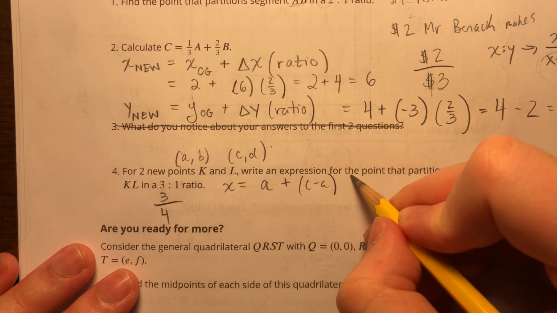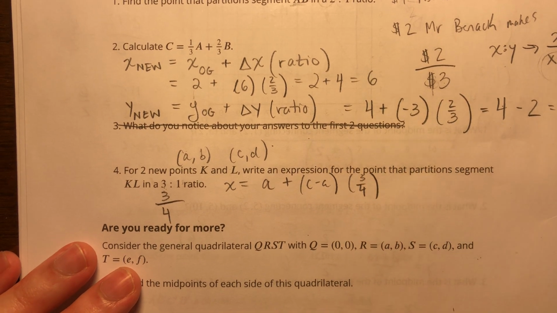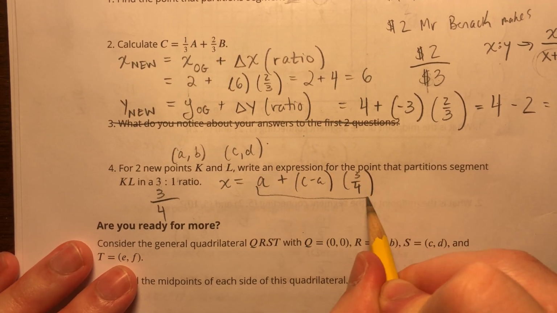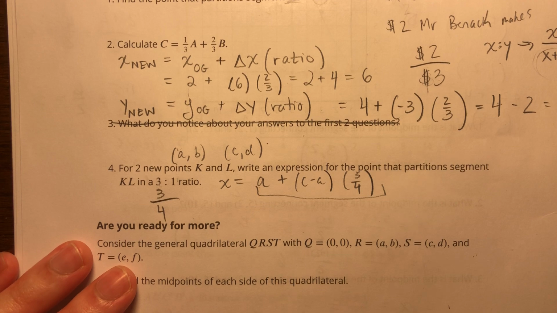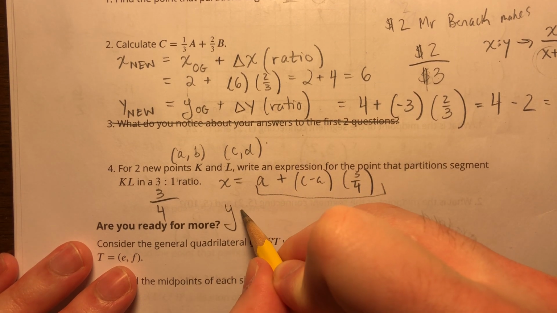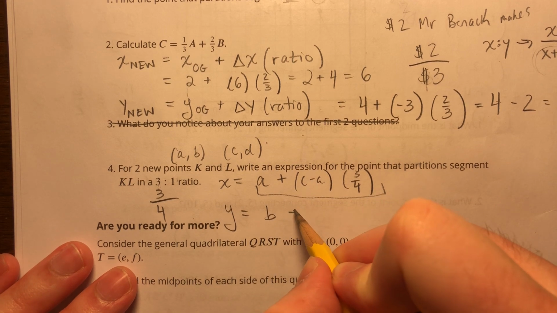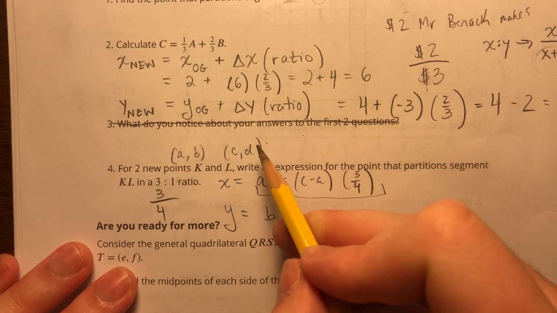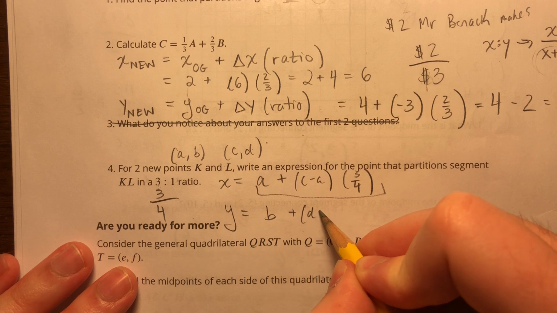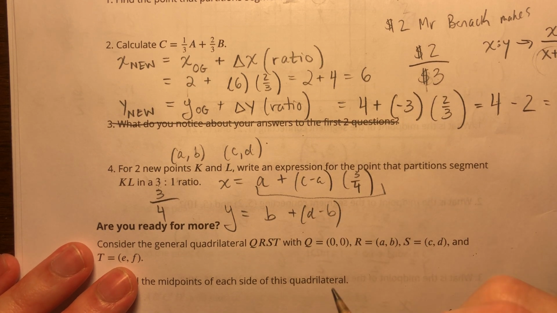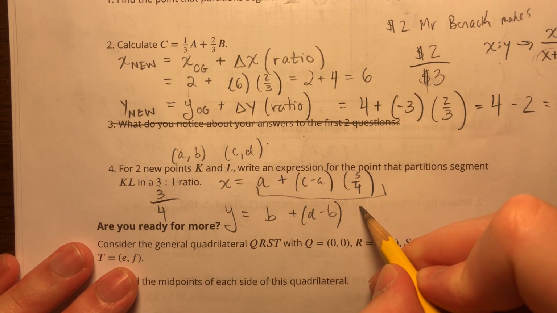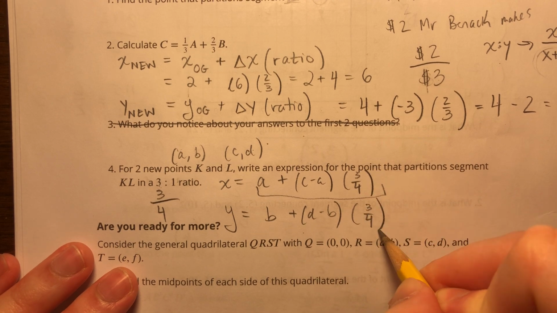That's my ratio there. So that would be an expression for my new x coordinate. For my y, take my original y coordinate, that's B, add the change in y, so D minus B, that's my difference there, and then my ratio, 3 over 4.